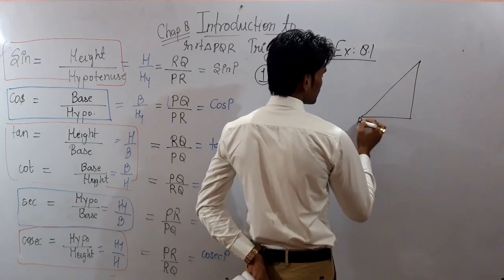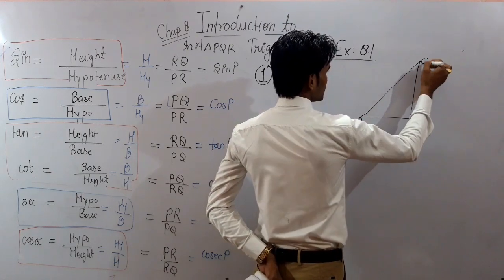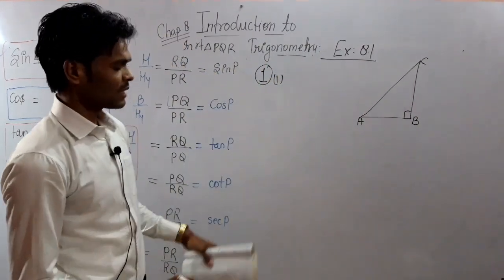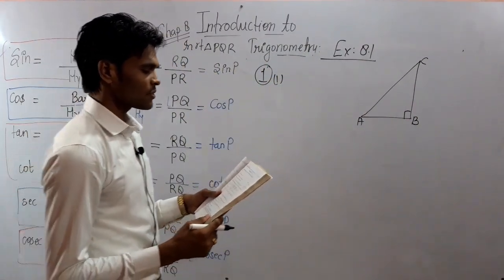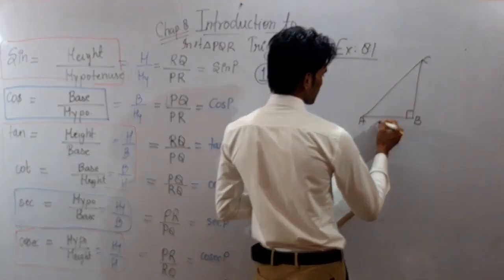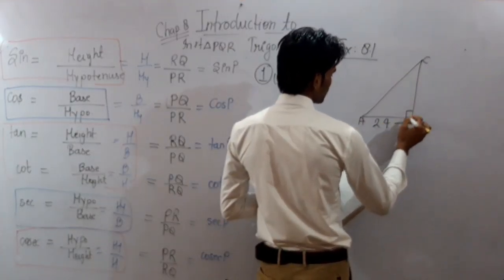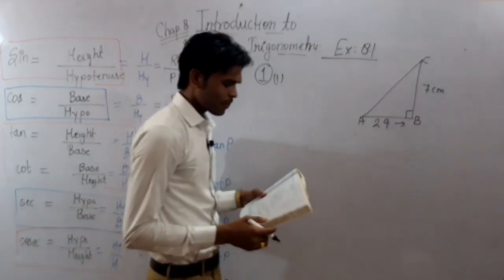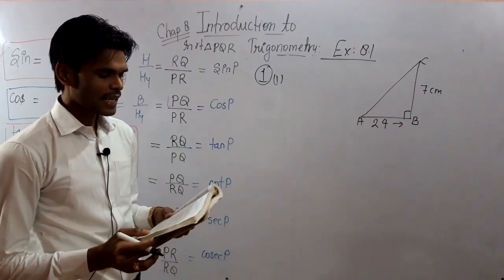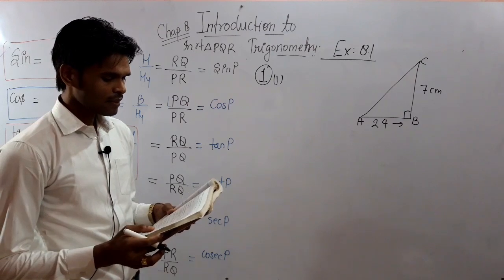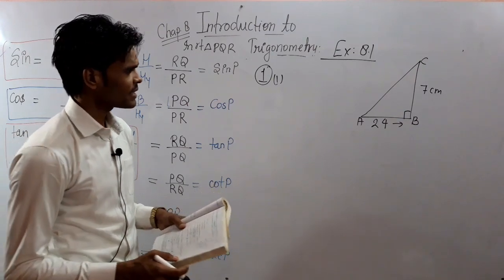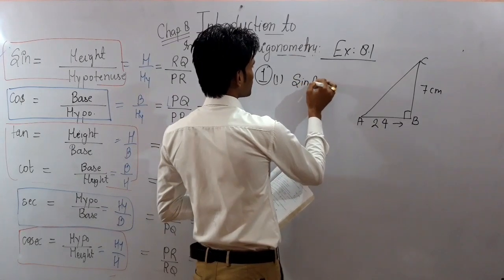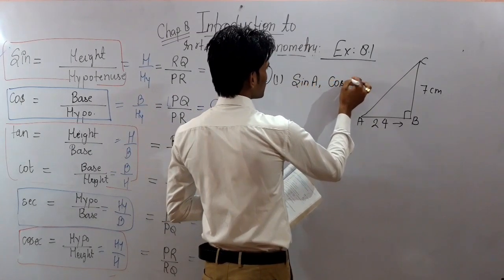A, B and C, it is right angled, and A and C are the acute angles, and you are also given AB is equal to 24 and BC is equal to 7 centimeter. Is that clear? Now you need to find sin A, cos A and sin C, cos C. So first you need to find sin A and cos A.